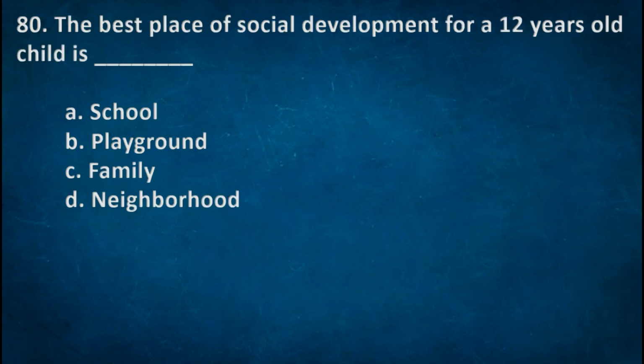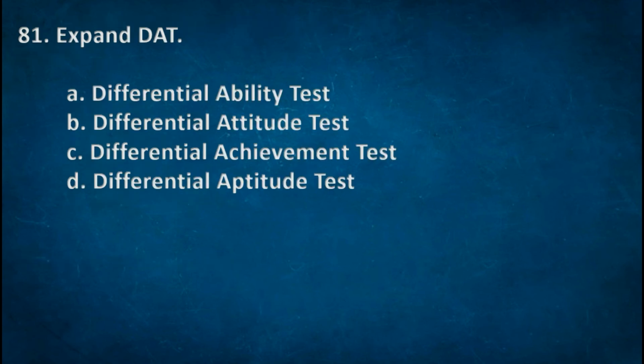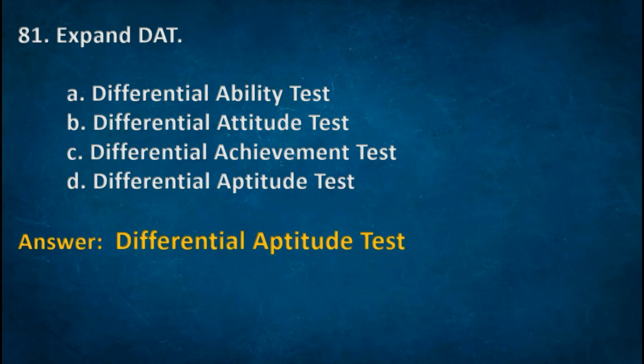Next one. The best place of social development for a 12 years old child is. Options A. School, B. Playground, C. Family, D. Neighborhood. Right option B. Playground. Next one. Expand DAT. Options A. Differential ability test, B. Differential attitude test, C. Differential achievement test, D. Differential aptitude test. Right option D. Differential aptitude test.